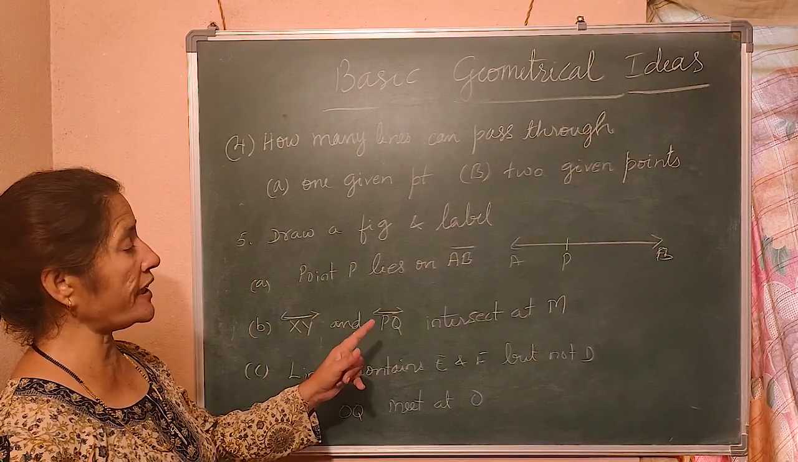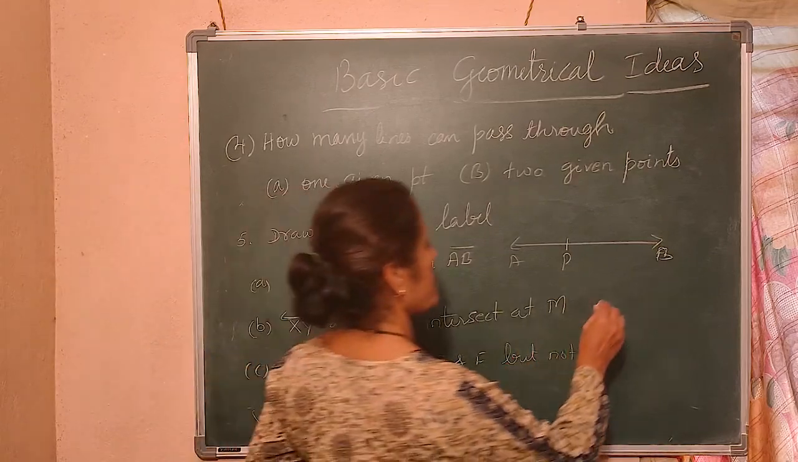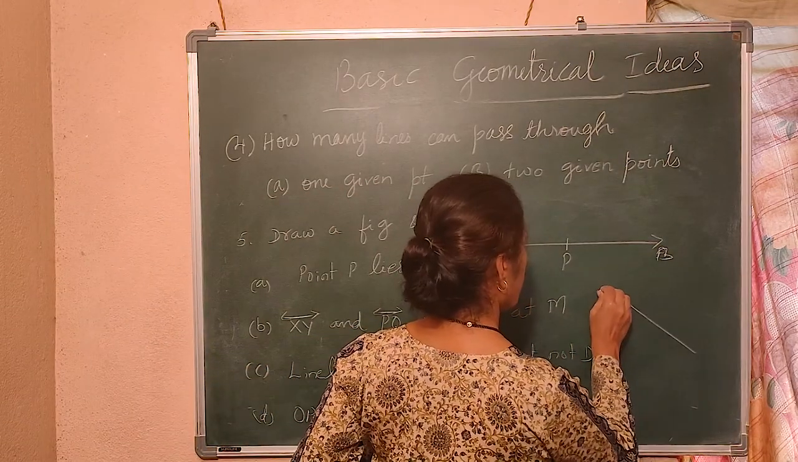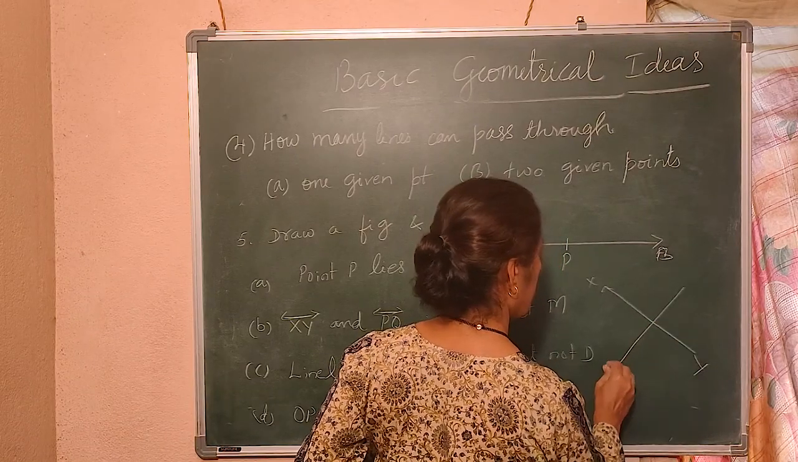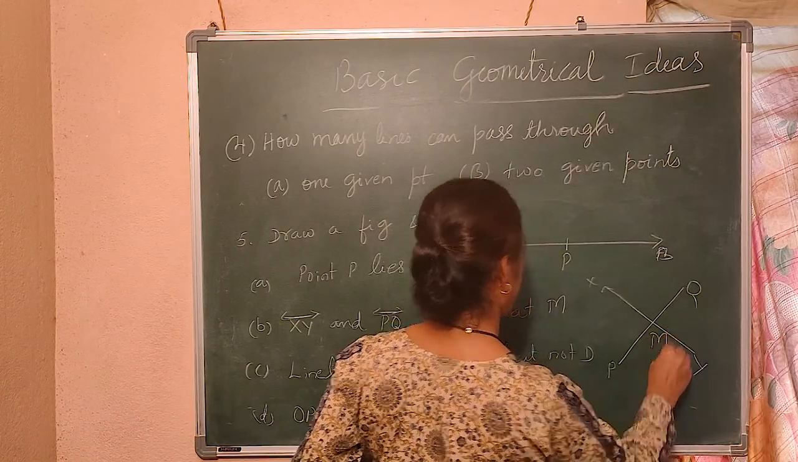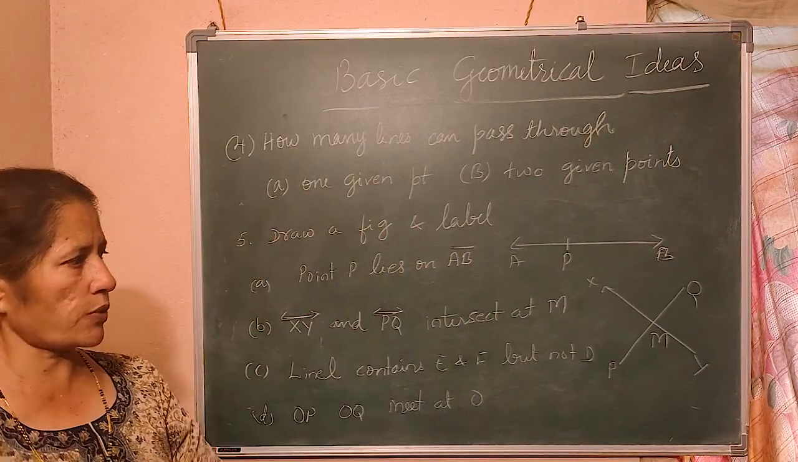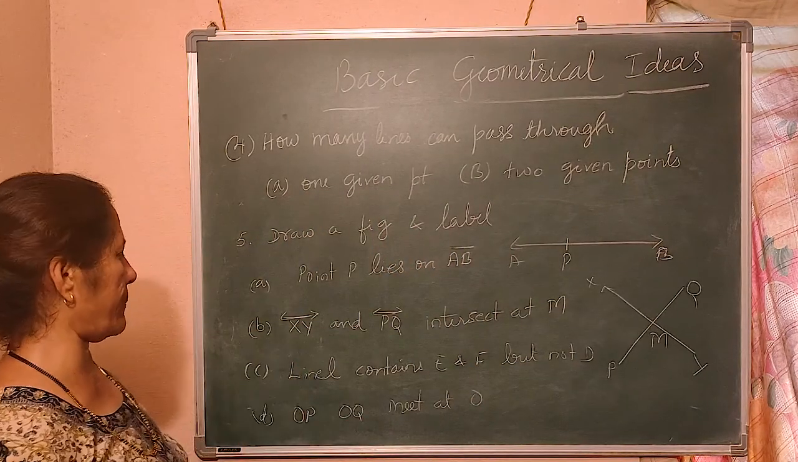XY and PQ intersect at M. XY is one line. PQ is another line. They intersect at M. Am I right? XY and PQ intersect at M.